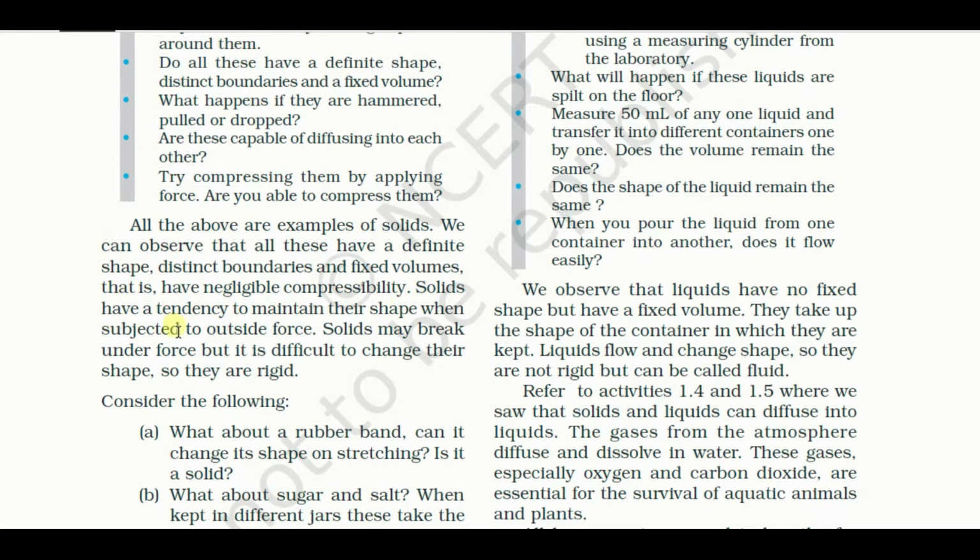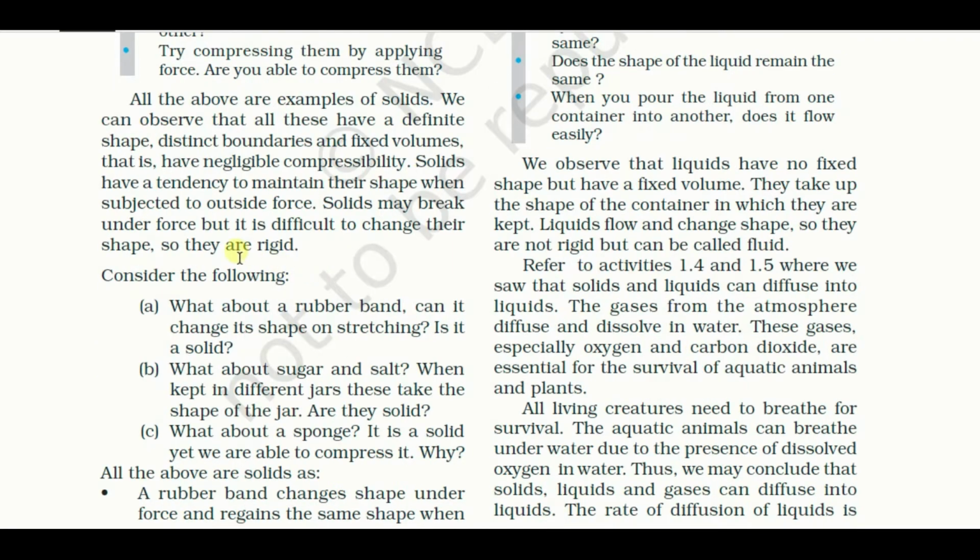Solids have a tendency to maintain their shape when subjected to outside force. Solids may break under force, but it is difficult to change their shape, so they are rigid. Those are the general properties of the solid.